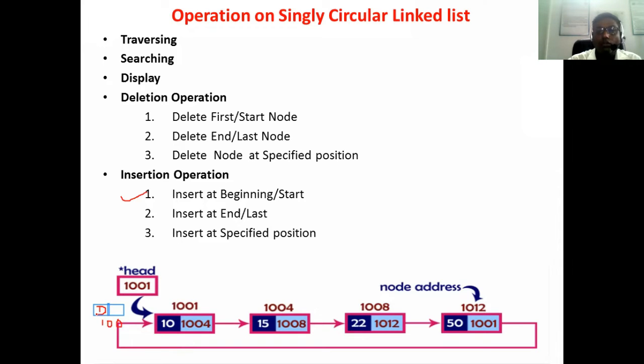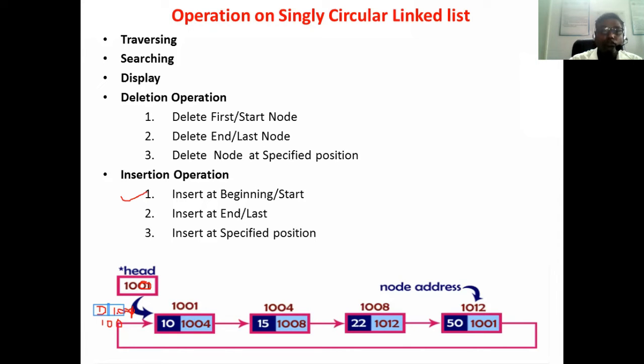Now it's the very first node. Previously, the first node was 1001. Now the head contains the address 100, because our starting node is 100 now, and the address field of this particular node contains the address of the very first node of the previous linked list. So in the newly created node, we have to write down the address 1001 as the next address.